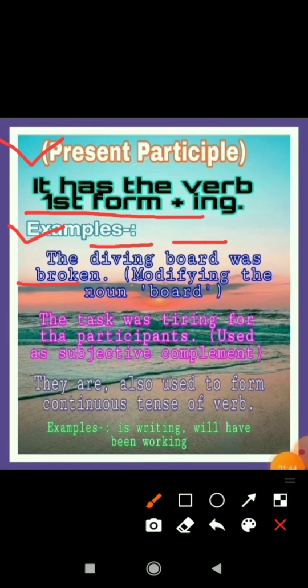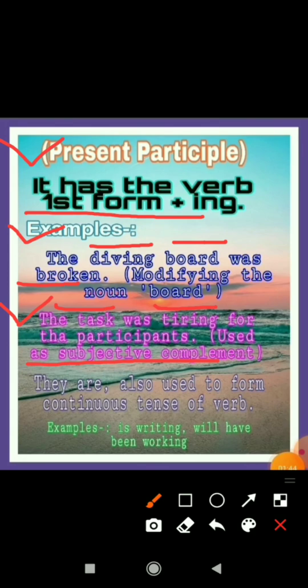Second example, you can see: the task was tiring for the participants. So here it is used as a subjective complement. What is the participle? The participle is tiring, tire plus ing, and it is a subjective complement because it is telling more about the subject. The subject is task, and how was the task? The task was tiring. So here also it is modifying a noun, that is task.